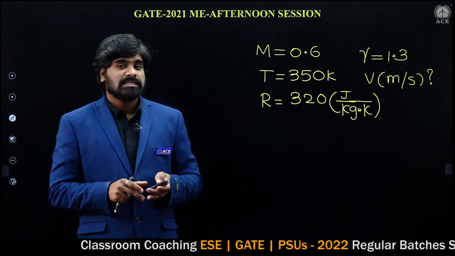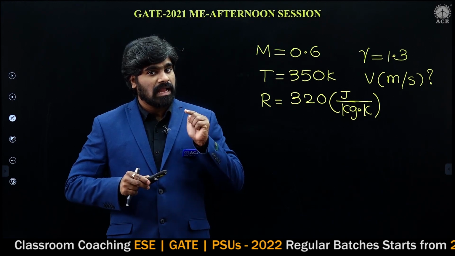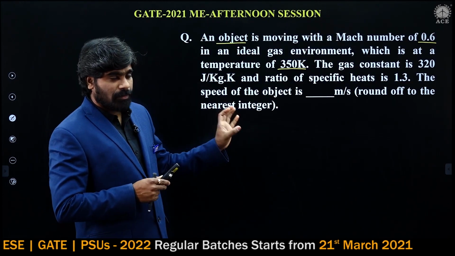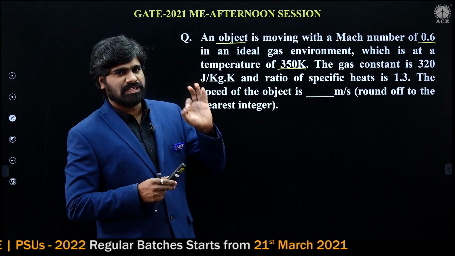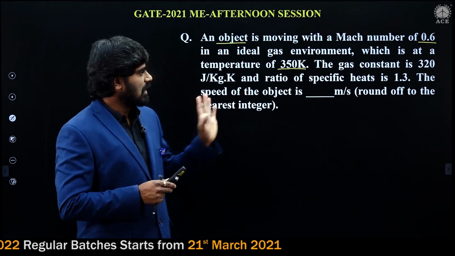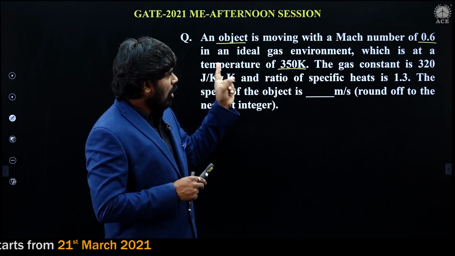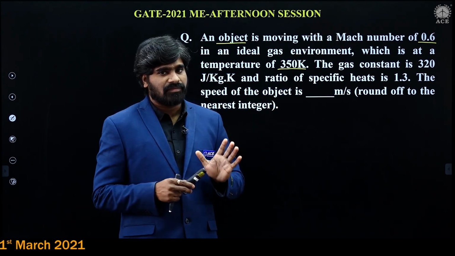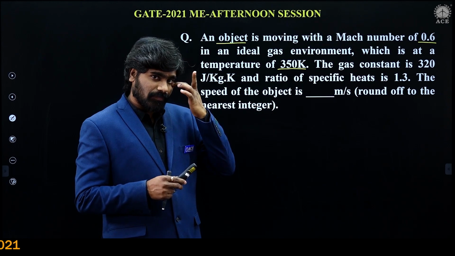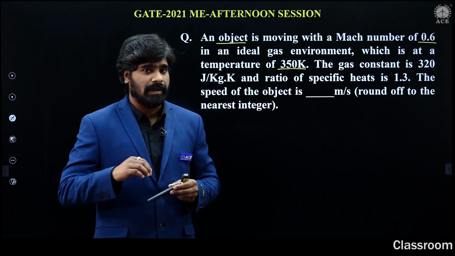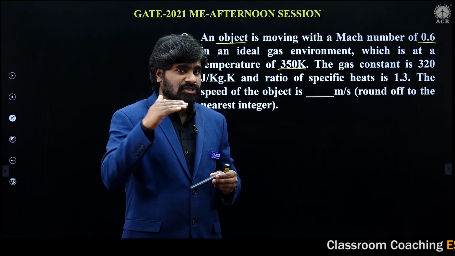My dear students, please carefully observe. I have already told, when I was solving this problem, same to same as it is, just values are different. He said the velocity of the object is being asked. Suppose an aircraft is moving.